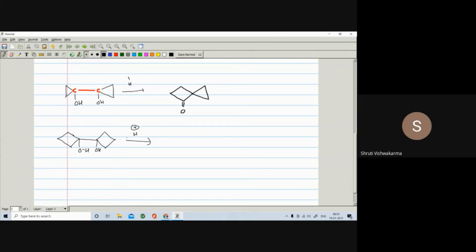You have to write down the mechanism, and in the mechanism, what will you get? You will get one member becomes, yes, we can tell one member is the same thing, okay?